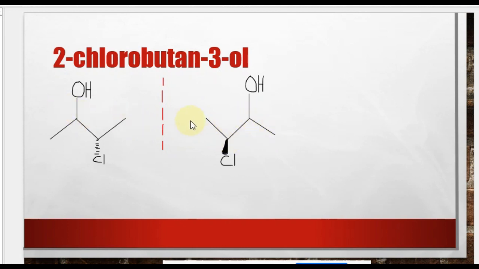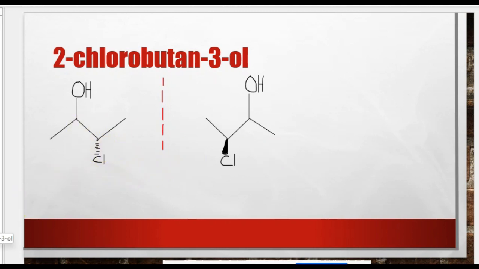So since this is 1, so here also is 1, 1, 2, 3, 4. So there is a reflection. But then, the dashes and wedges change. So chlorine here is a dash. When it gets here it becomes a wedge, because their direction has changed. That's why, when drawing the enantiomer, you just change the wedges and dashes.